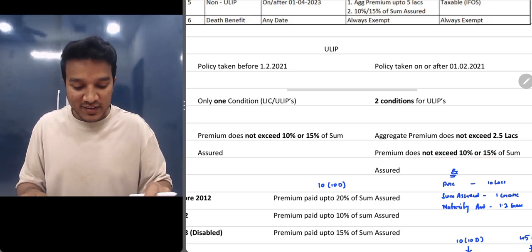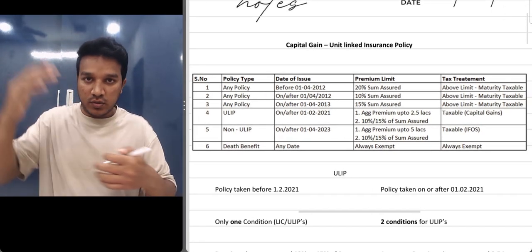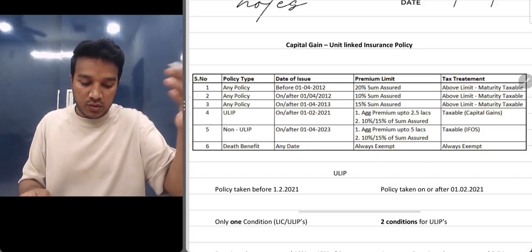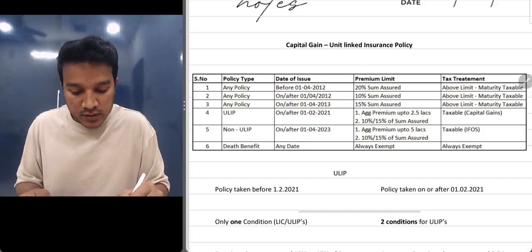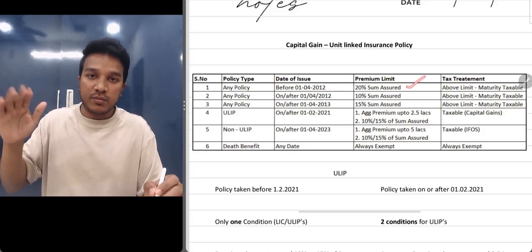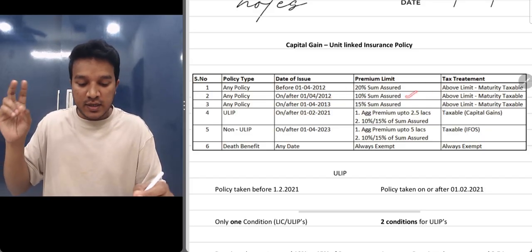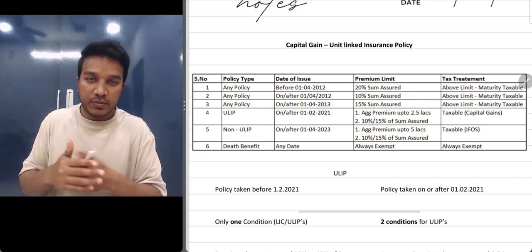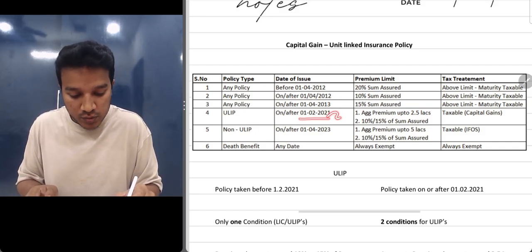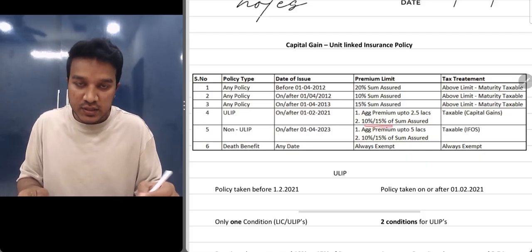Clear? So here this is a chart. Here we have covered all the changes that have happened according to the dates. So this is very important for exams. You can finish it off in like 5 minutes. So before 1/4/2012, at that point of time the limit was 20%, and then in 2012 they've cut it down to 10%. Correct? And then after 2013, this is for disabled people, they've increased the limit to 15%. And in 2021, only for ULIPs, they've made a change, correct? So 10 and 15% is anyways there.